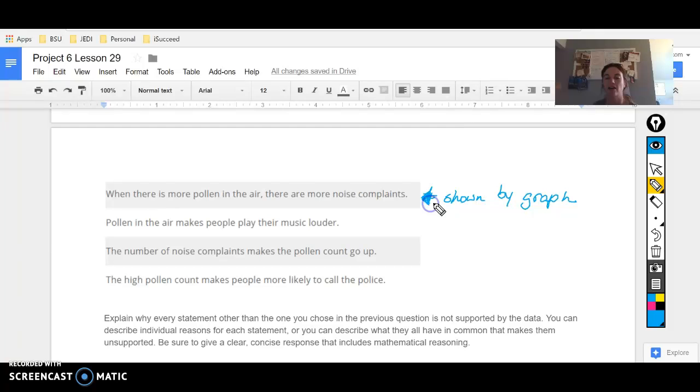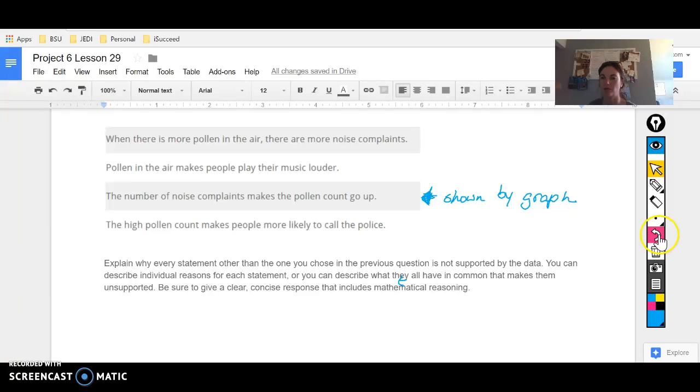Okay, these are kind of hard. They can be a little bit tricky. It really seems like this one could be an answer, but really this is the only truthful relationship that we can definitely see on the graph. And so then the third question, basically what we were getting at is correlation versus causation.